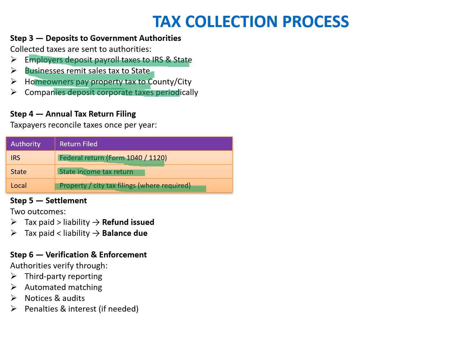And then once the return has been filed, the settlement process follows, which has two outcomes. If tax paid is greater than the liability, then a refund is issued, and if tax paid is less than the liability, then the balance due needs to be paid to the authorities. And the last step is verification and enforcement, whereby authorities verify through third-party reporting, automated matching, notices and audits, and penalties and interest. All this is done to ensure that if there is some inquiry or more information required, it can be asked from the taxpayer, and then the assessment process follows. So we'll move to the next slide then.